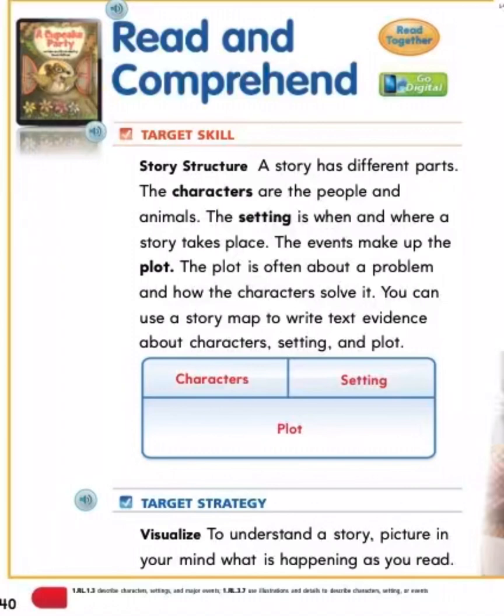Visualize. To understand the story, picture in your mind what is happening as you read.